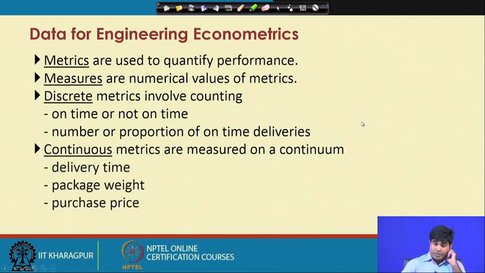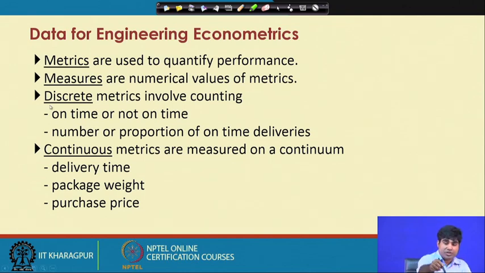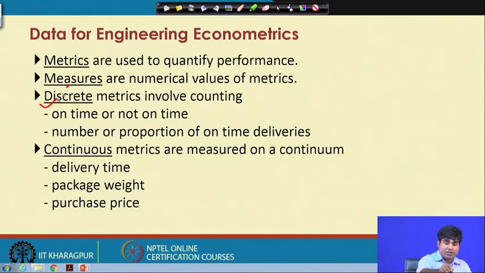Again, in engineering econometrics, so far as the data is concerned, we use the term metrics, which are used to quantify some kind of variables. Sometimes measures are numerical values for metrics, and they may be discrete or continuous. Discrete means something like on time or not on time. Technically it can be discrete or continuous, but continuous is very good for empirical testing, like delivery time, package weight, purchase price.